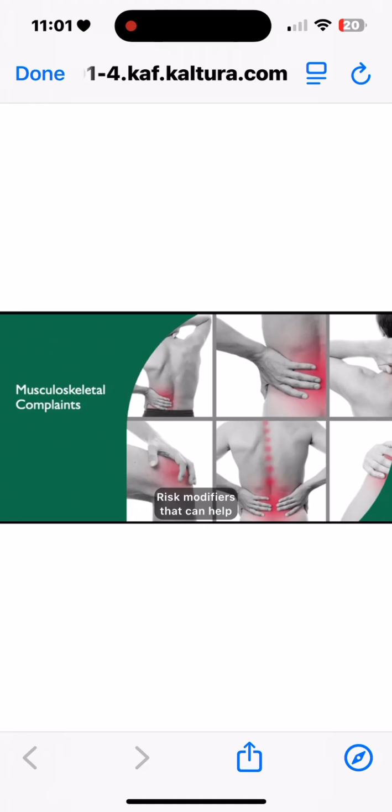Risk modifiers that can help reduce risk of gout include eating cherries, 10 to 12 cherries per serving, 3 servings over 2 days, vitamin C, coffee 4 to 5 cups a day, and whole diets like the DASH diet.